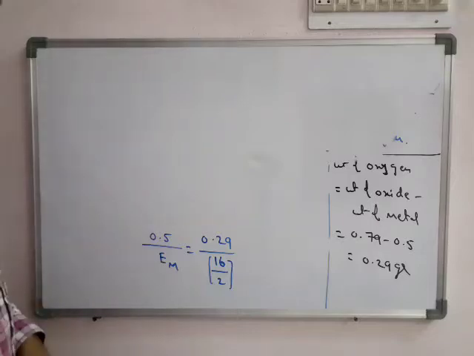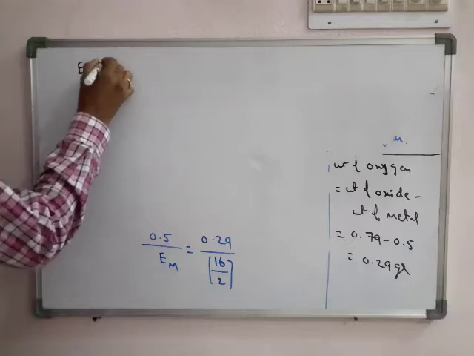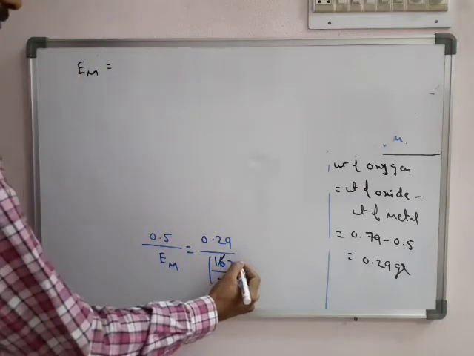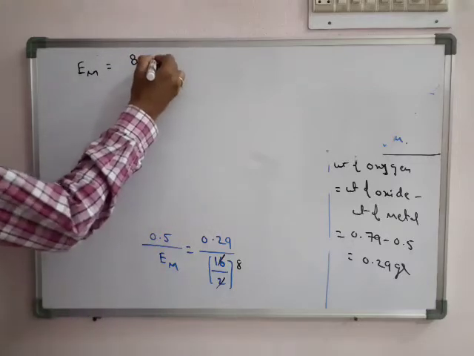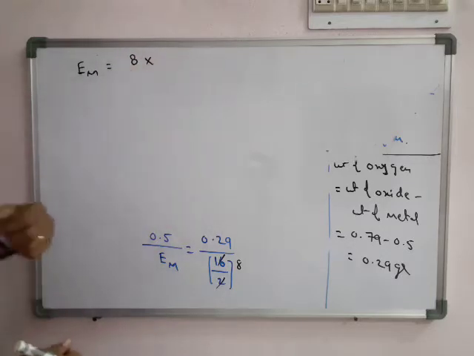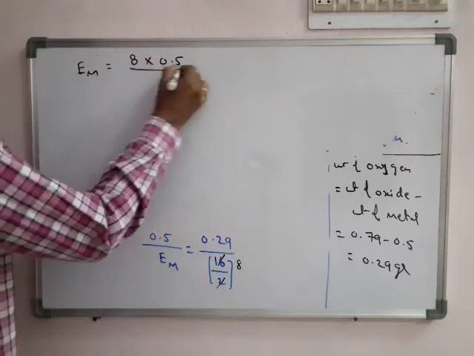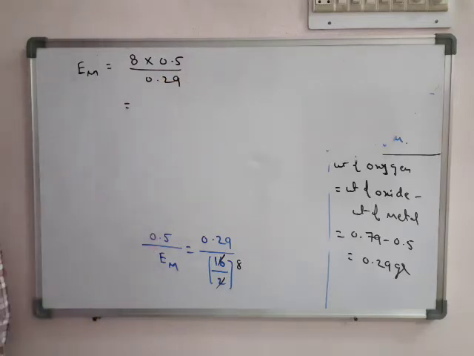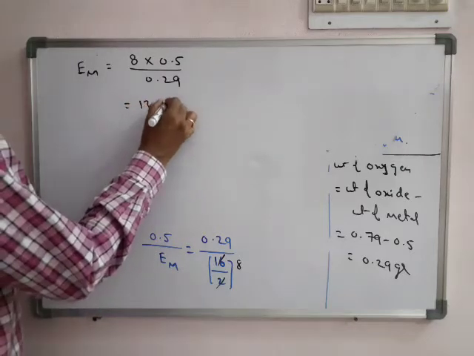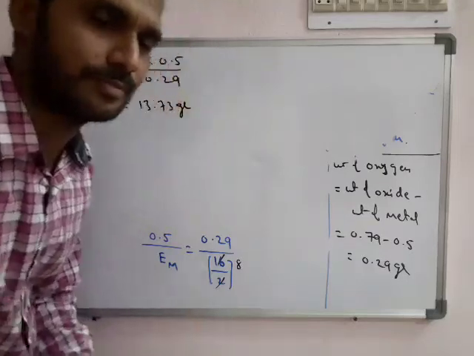So the equivalent weight of oxygen is 8. On this calculation, the equivalent weight of metal equals 8 into 0.5 by 0.29. Approximately we will get 13.73. So I think in the options it is given as 14.